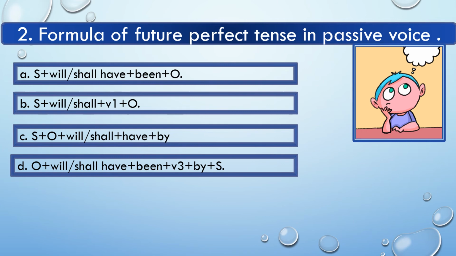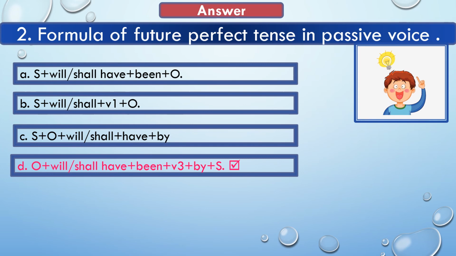Okay, now we see the answer of this question. So here the option D is correct. Object plus will or shall have plus been plus V3 plus by plus subject. This formula is correct because when we change the sentence of future perfect tense in passive voice, at that time we use this formula.